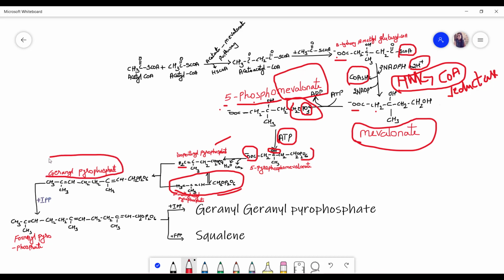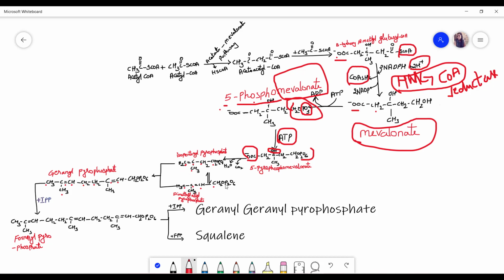Why geranyl pyrophosphate? If we see here, we have 5 carbons: 1, 2, 3, 4 and 5. And this one also contains 5 carbons: 1, 2, 3, 4, 5. 5 plus 5, 10 carbons. So here we have 10 carbons. That's why it's called geranyl pyrophosphate. Then how is it condensing?